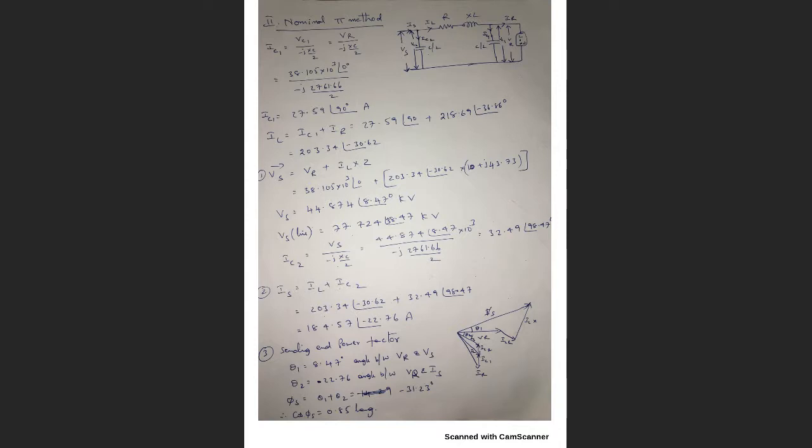Then how can I calculate the line current here? This line current is nothing but this capacitor current plus this load current. So IC1 plus IR, which will be 203.34. Once I know this IL, I can calculate the voltage here. That voltage you can call VC2 or VS. Why? Because this capacitor and the sending end voltage are both in parallel, so both are the same.